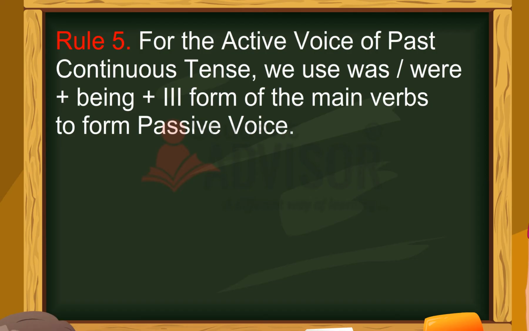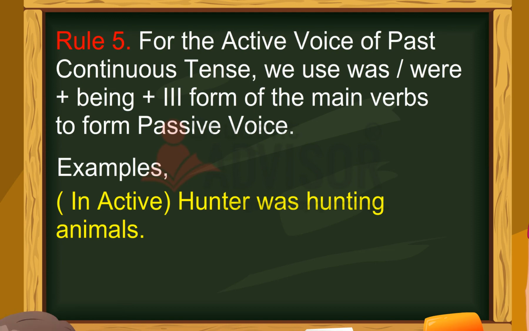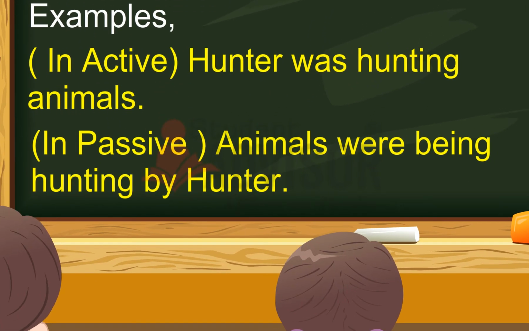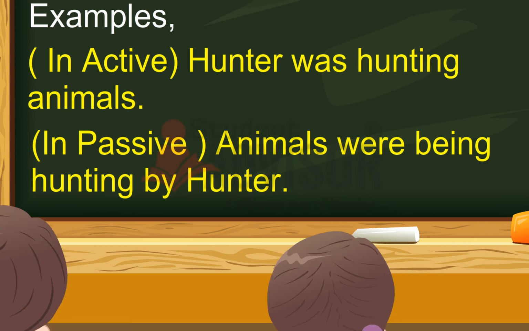Rule 5. For the active voice of past continuous tense, we use was, were plus being plus the third form of the main verb to form passive voice. Example: in active, Hunter was hunting animals. In passive, animals were being hunted by Hunter.